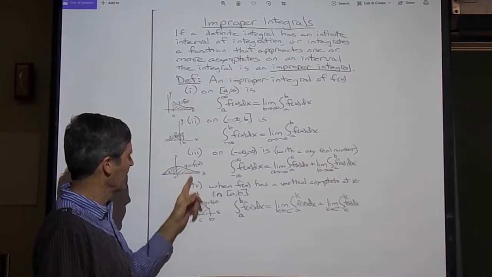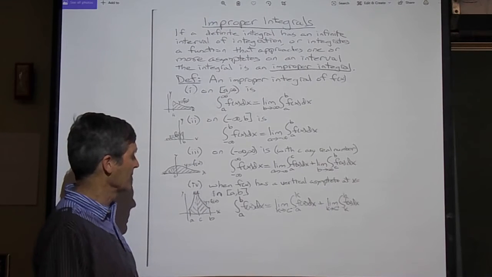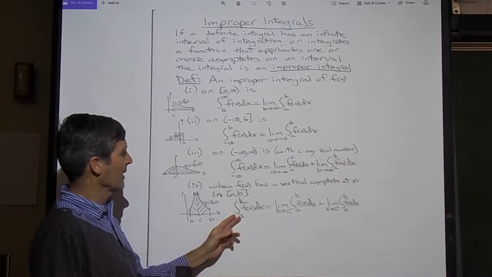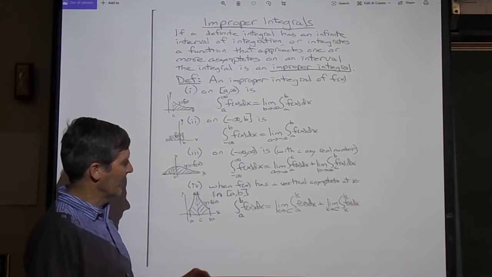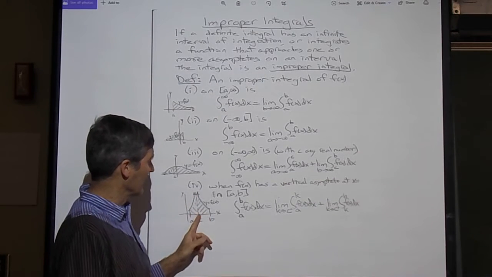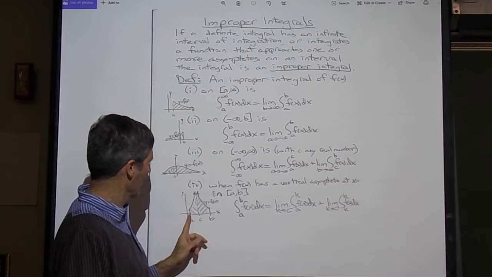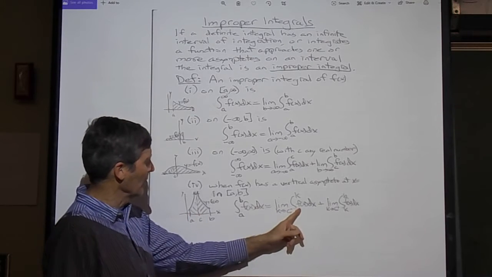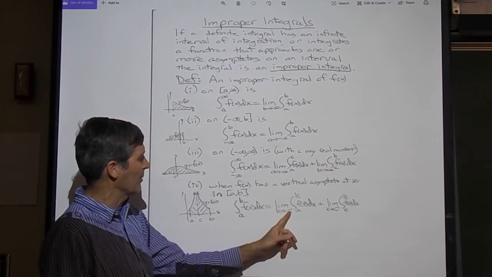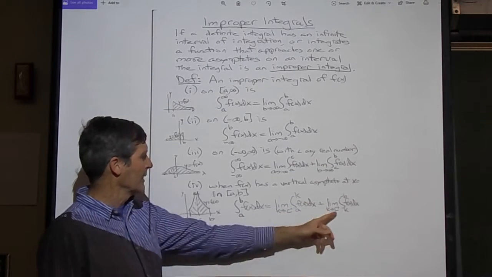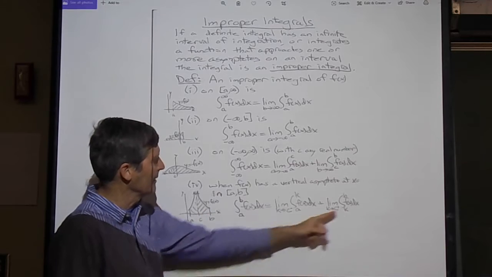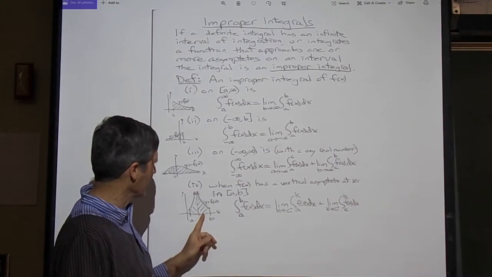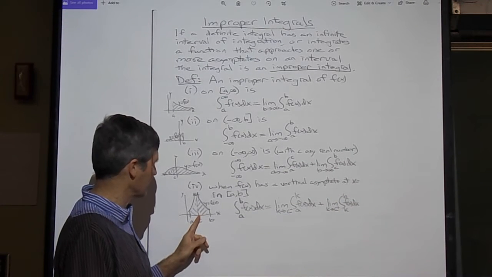Finally, if there's an infinite spot in the middle somewhere, we can integrate from a to b, an interval that includes that point c, by integrating from a to k, a number a little less than c, and taking the limit as k approaches c from the left. Integrate from another number k on the right to b, and take the limit as k goes to c from the right.